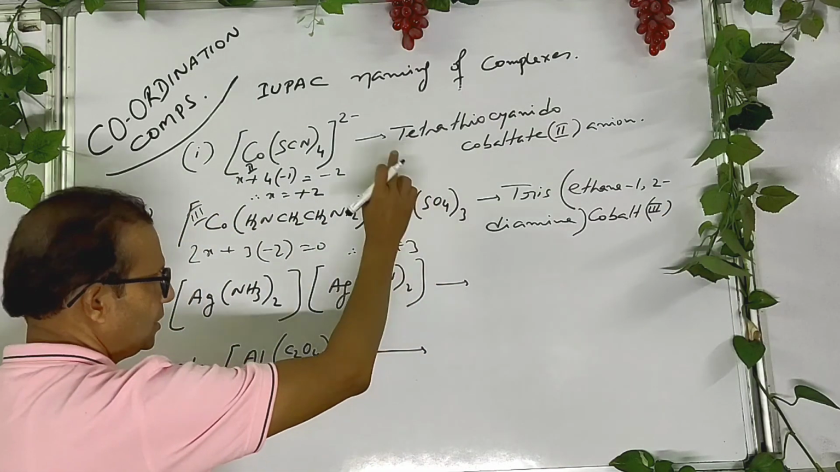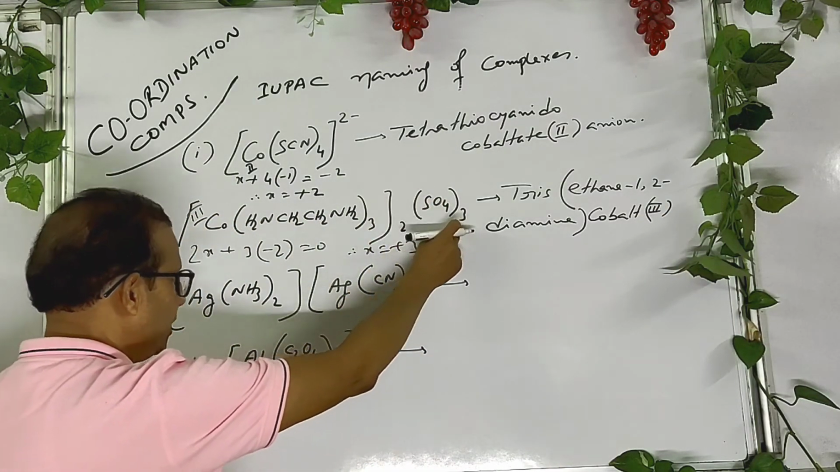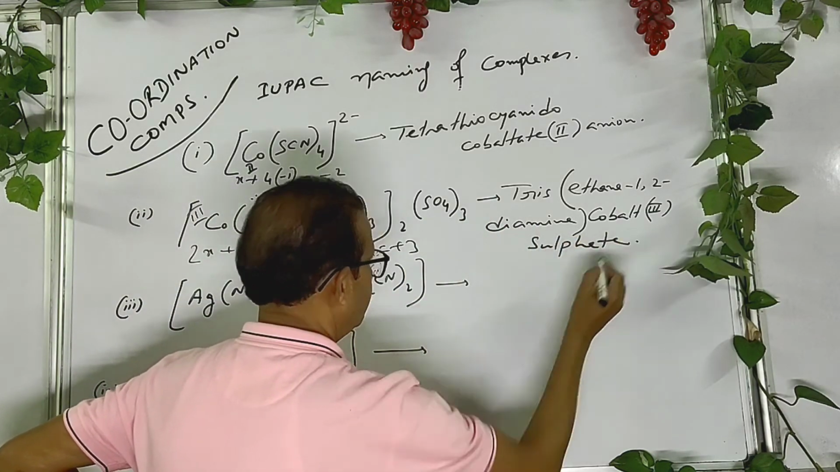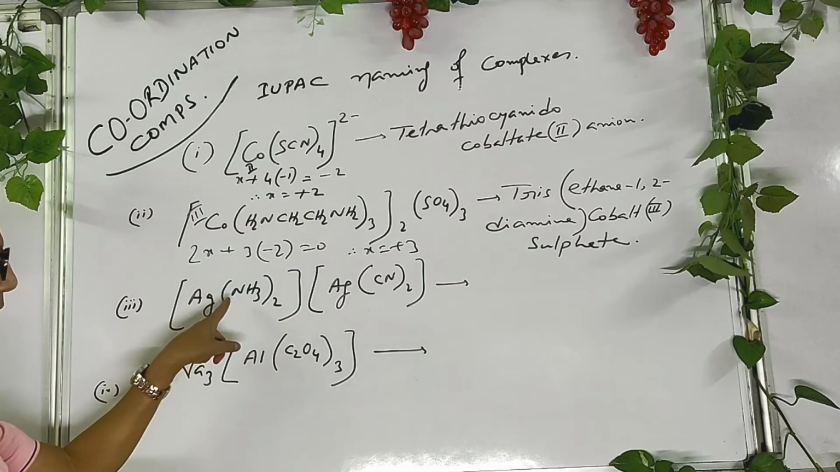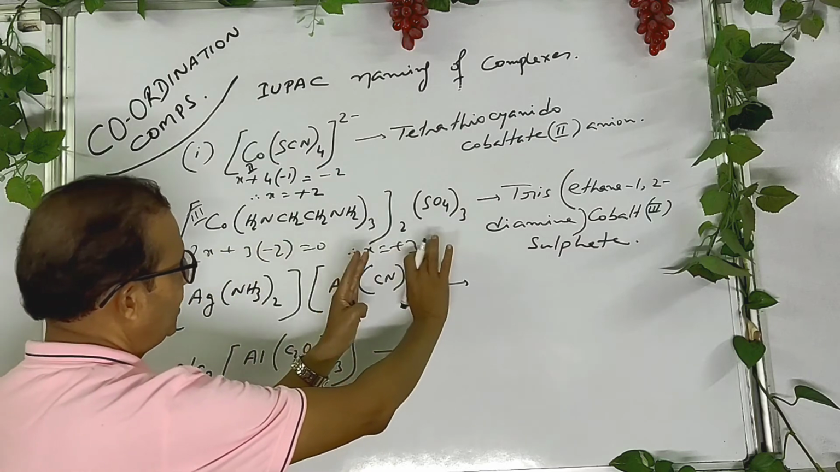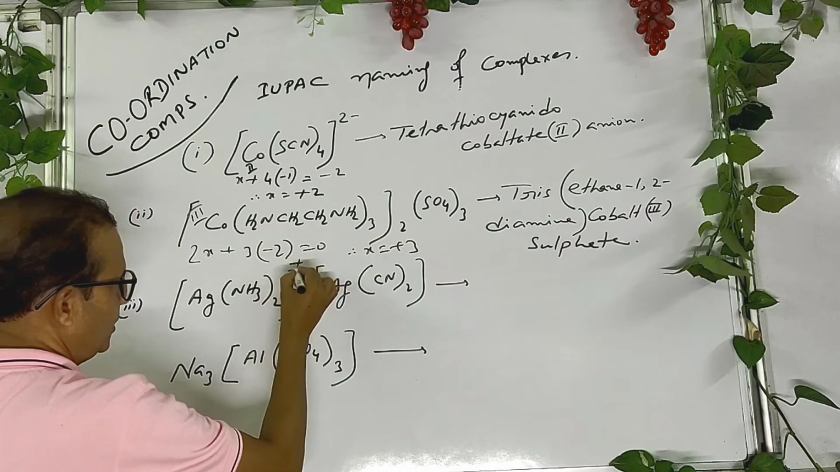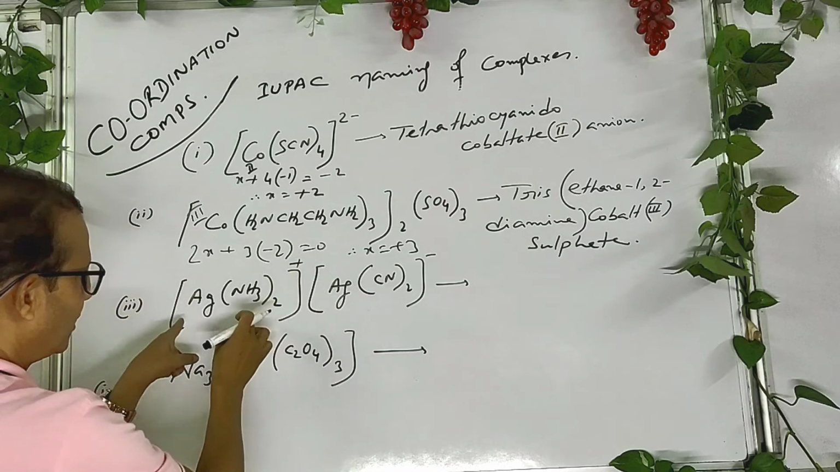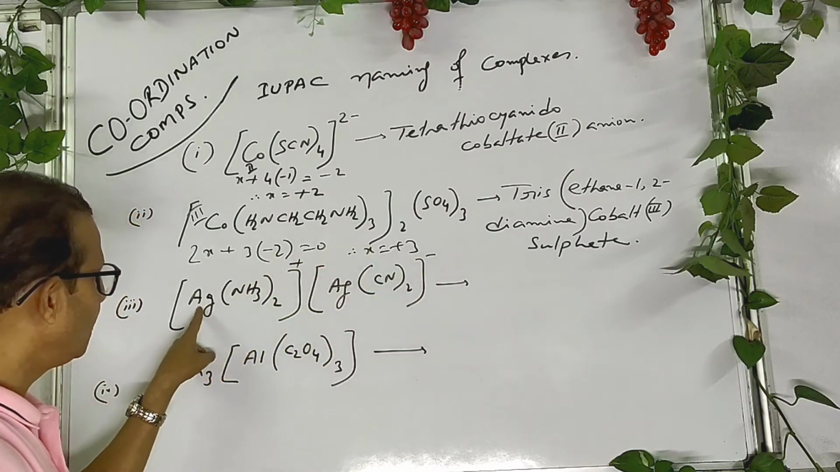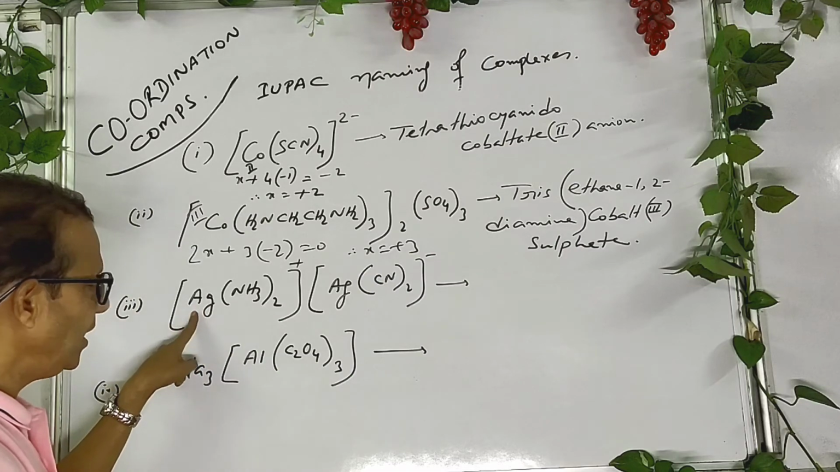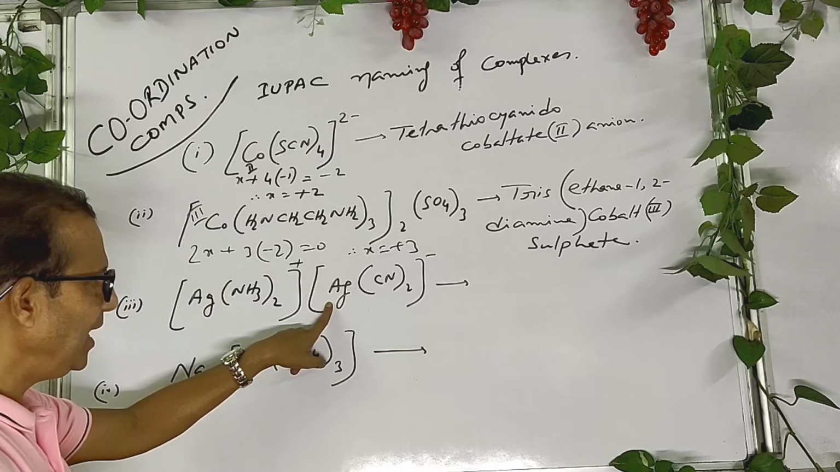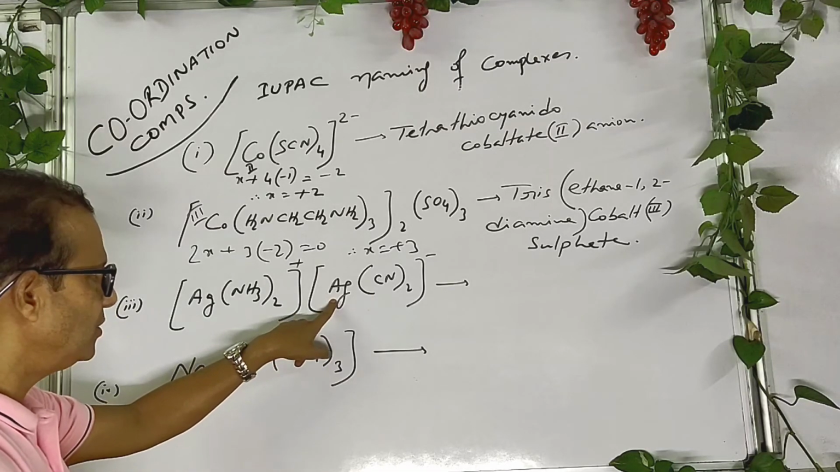At the end, this is a salt, don't mention any number, so it's simple sulfate. Here, left side positive, right side positive. So this part is a cationic complex, this part is an anionic complex. In case of a cationic complex, write the name directly. In case of an anionic complex, add "ate" with the name of the central metal.